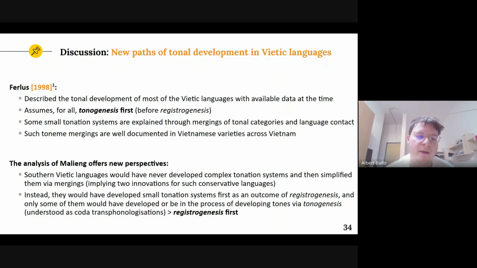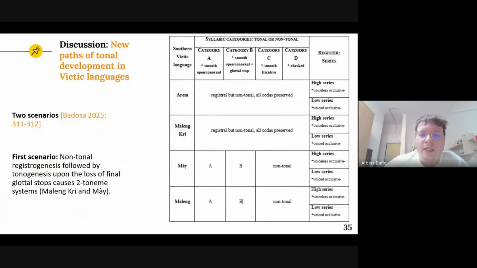And that's because, according to us, Southern Vietic languages would have never developed complex tonation systems and then simplified them, which would imply two innovations, right? Southern Vietic languages are conservative languages, but with the explanation of a tonogenetic first origin, that would mean they would have developed a complex tonal system. This is one innovation, and the second one would be simplifying that complex system into a simpler one. With this registrogenesis first explanation, that would mean that they would have developed from the beginning a simple tonal system, and that's it.